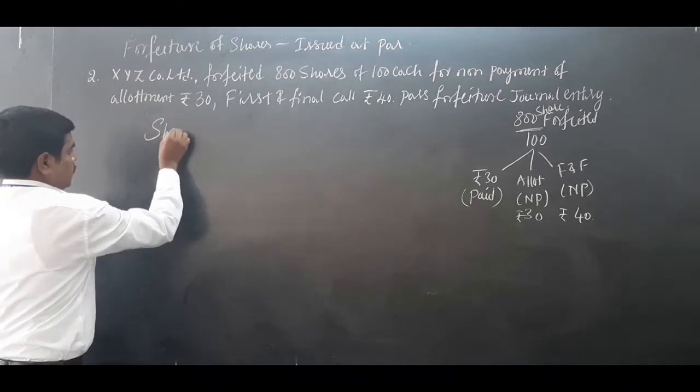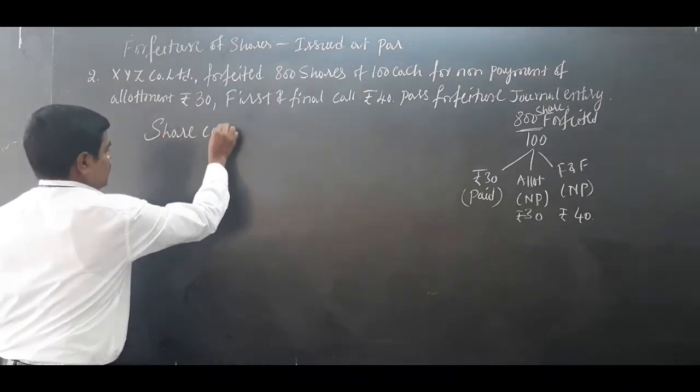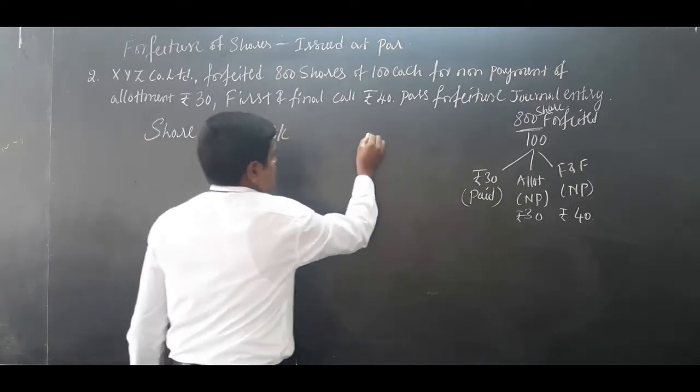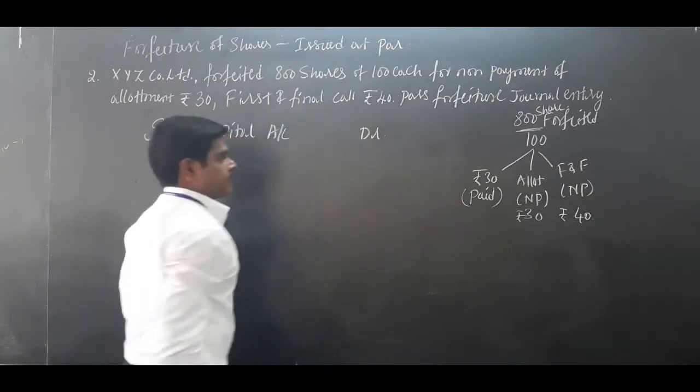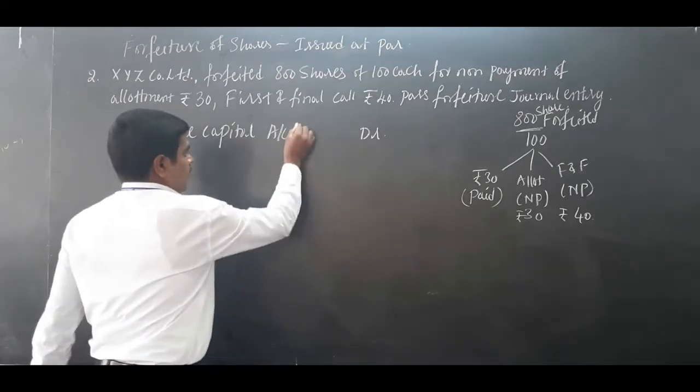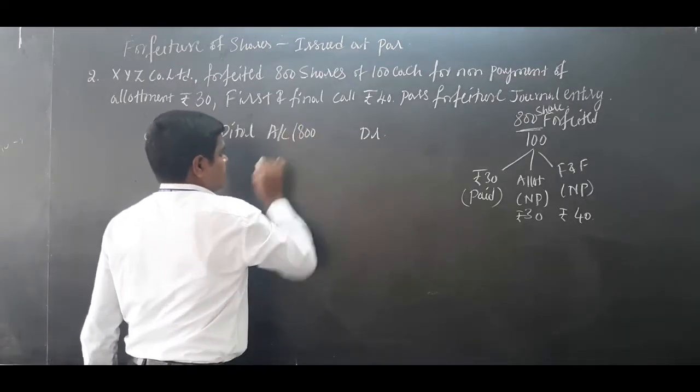For forfeiture, the share capital account should be debited. Share capital account debit: how many shares cancelled? 800 shares.